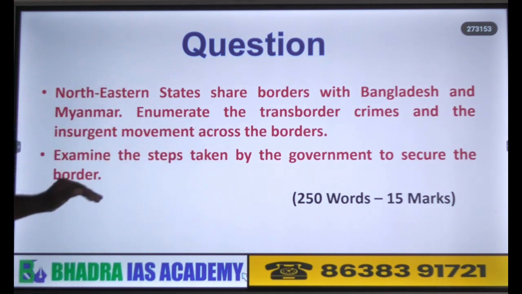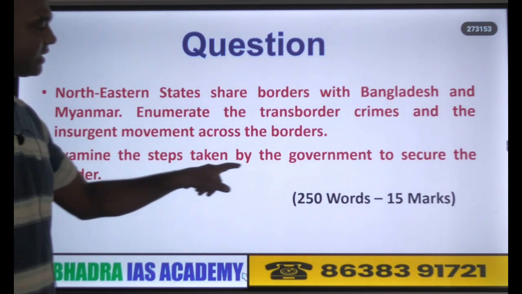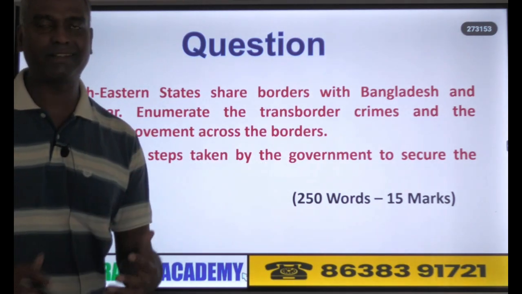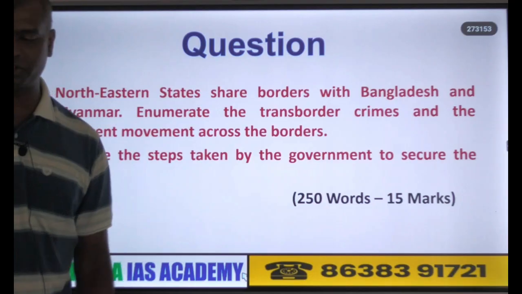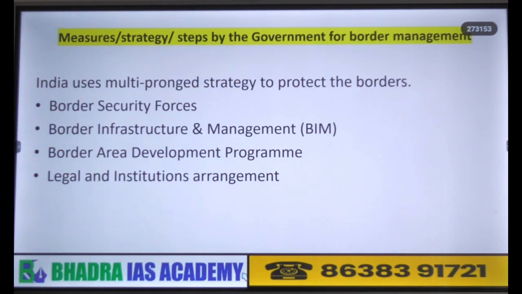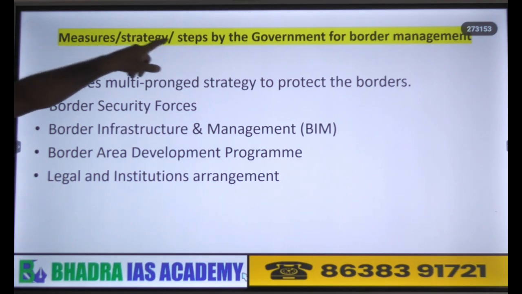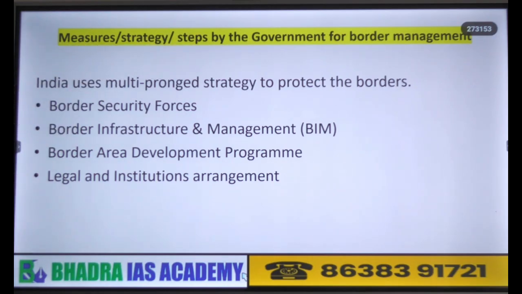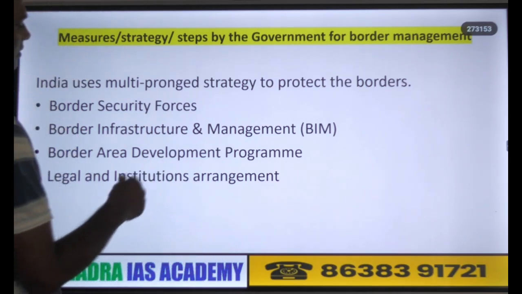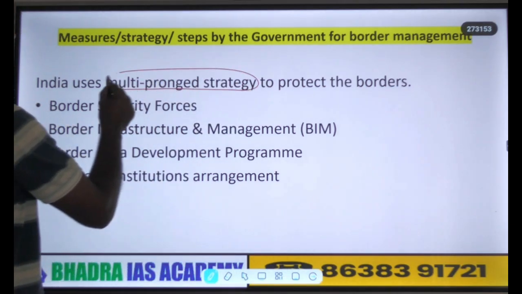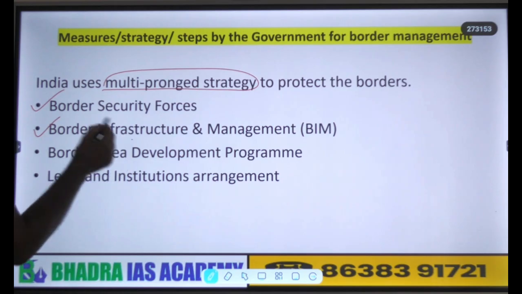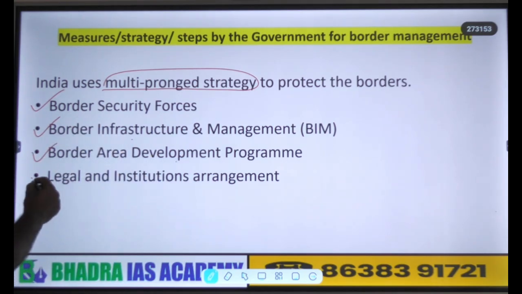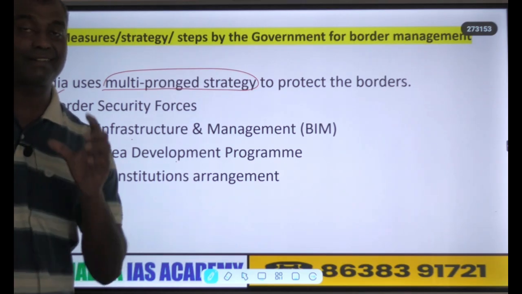Your question has one more part: examine the steps taken by the government to secure the border. So what can we write in this? How do you present this part of the question? Some hint I have given here: the measures, strategy or steps by the government. The government basically uses a multi-pronged strategy, such as providing border security forces, border infrastructure, border area development programs, and also legal and institutional arrangements to deal with transborder crimes.